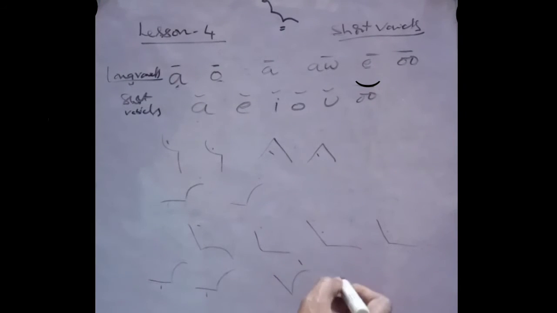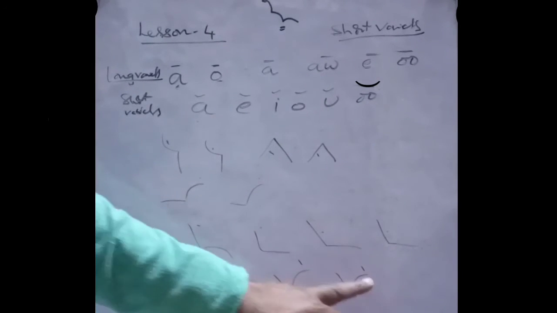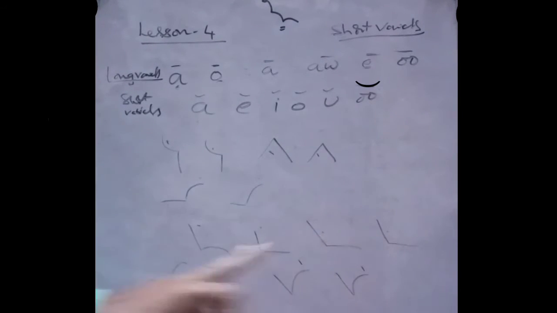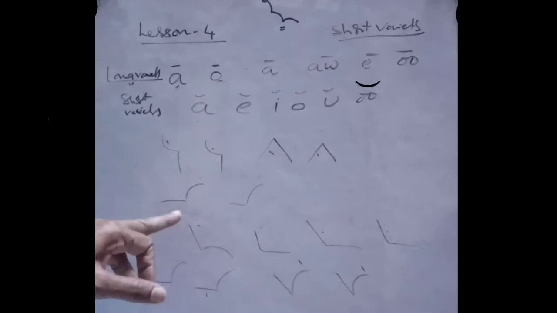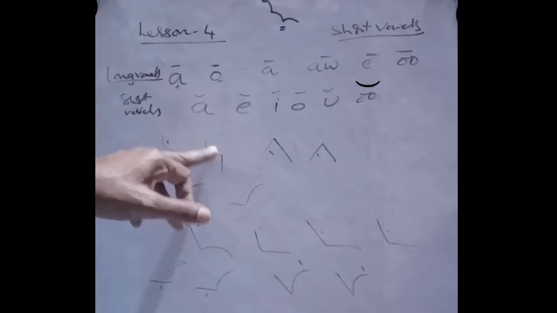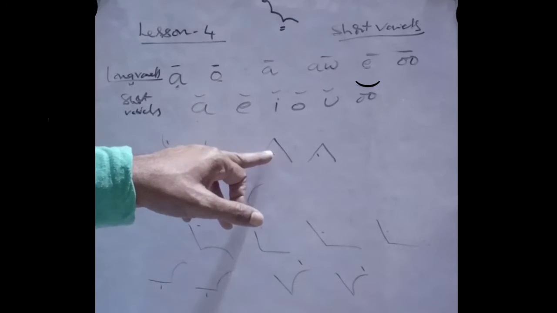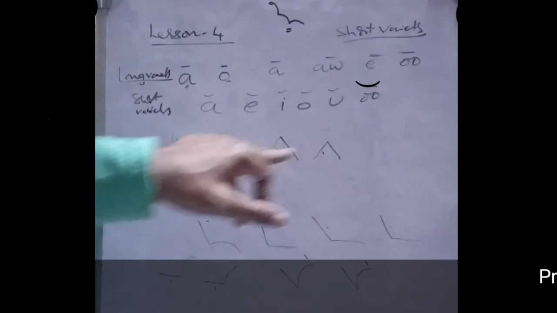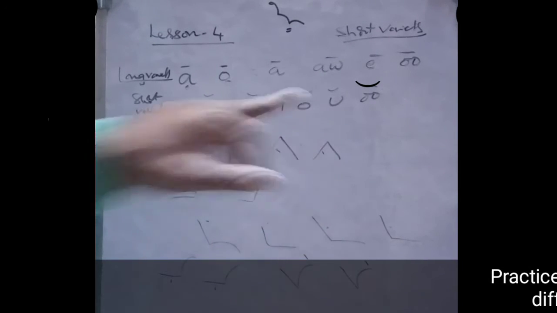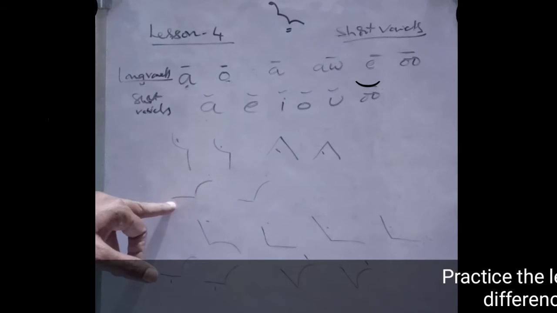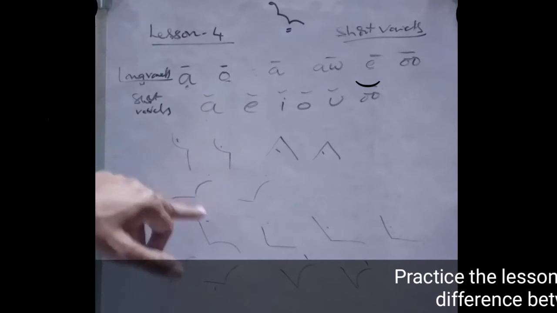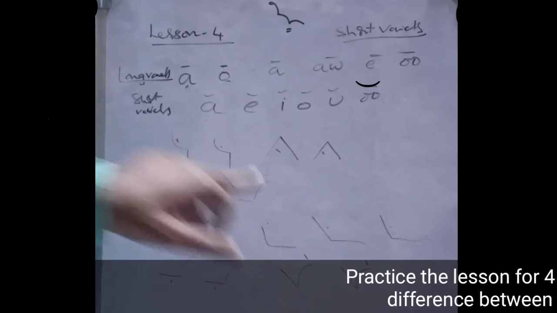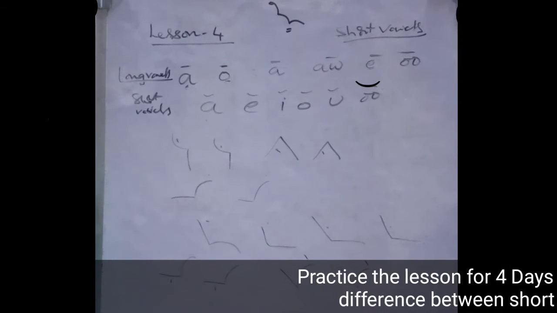Pool, pull. So U and U, A and A. O and A sound will come in rob, rub. In the same manner, keel, E, and here kill, I. These sounds they are coming.